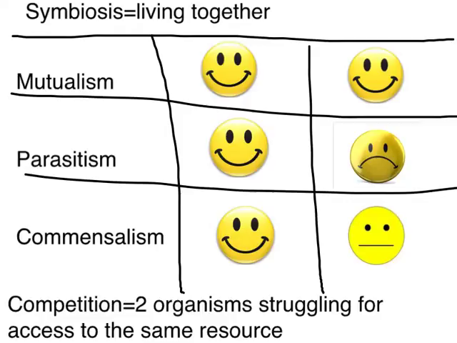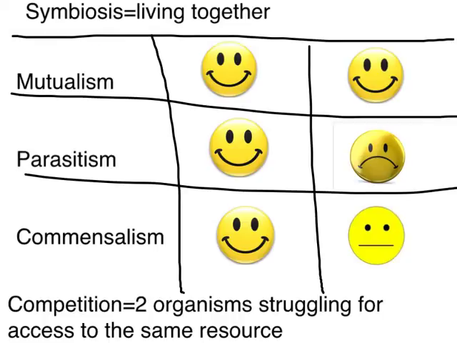So I just wanted to remind you, one of the types of relationships that you can get in ecosystems is when organisms live together, and that's called symbiosis. And there are three ways that symbiosis can exist. And remember, we used happy faces when the organism benefited, sad faces when the organism was harmed by the relationship, and then straight across faces when the organism wasn't benefited but not harmed either.